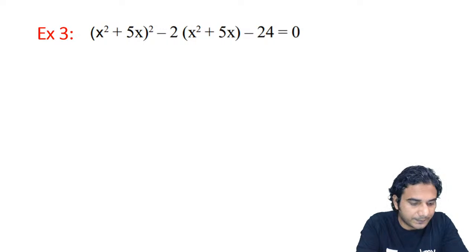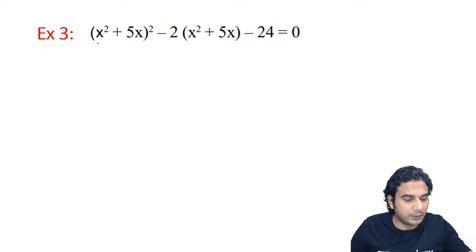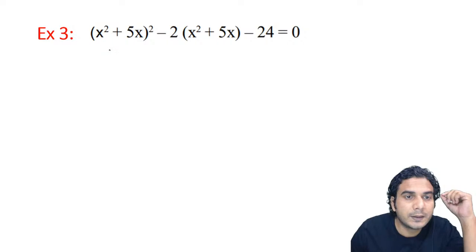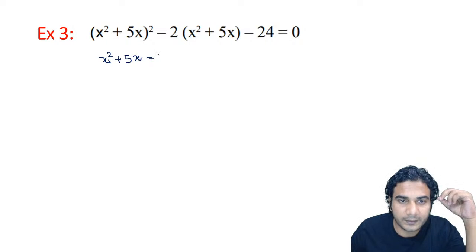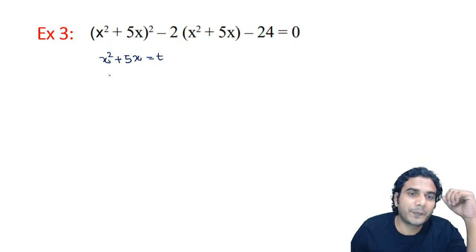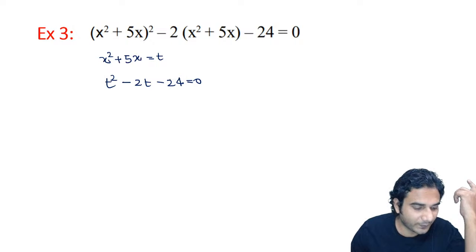So I hope you're getting it right. So this is convertible to quadratic, and clearly we can see that if I put x square plus 5x is equal to t, right? Then this equation will become t square minus 2t minus 24 is equal to 0. Alright? Very simple.